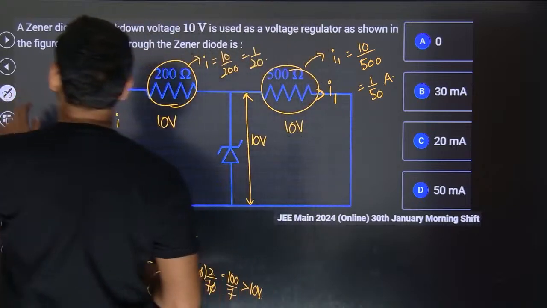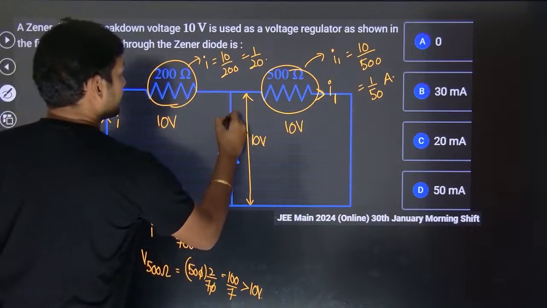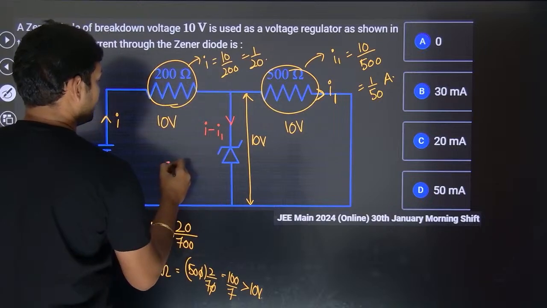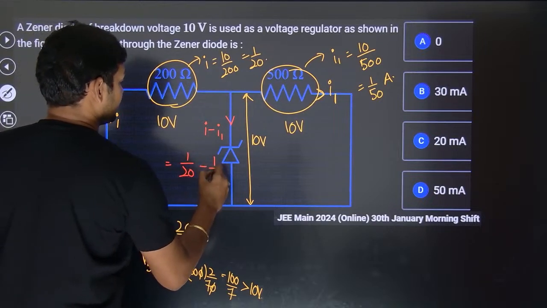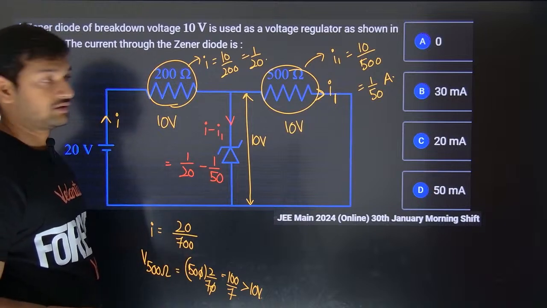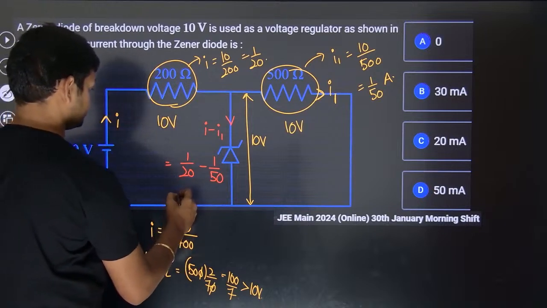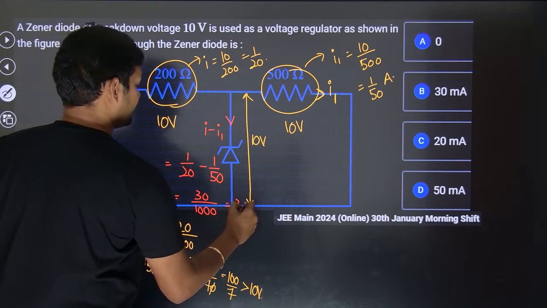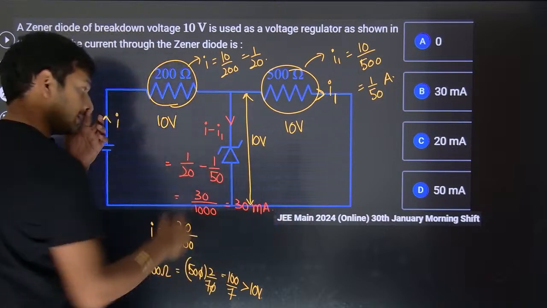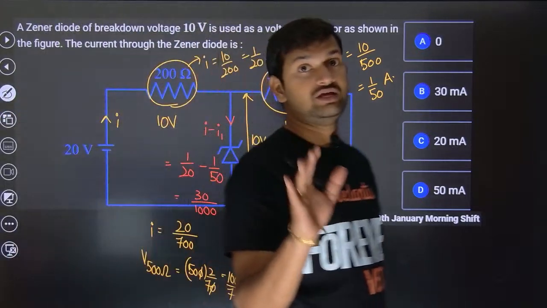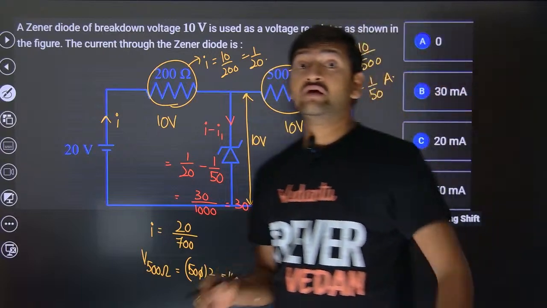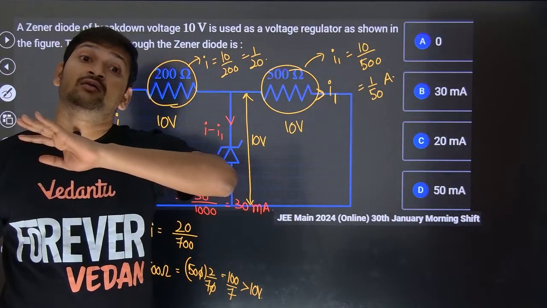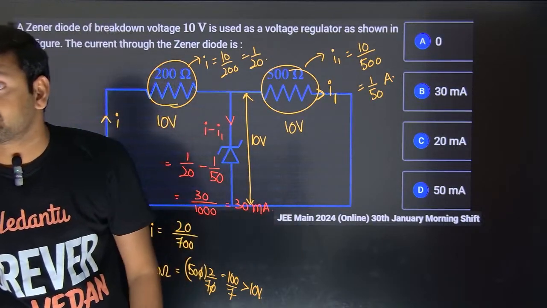Then how much current is going to go through the Zener diode? The current through the Zener diode is going to be I minus I1, which is 1 by 20 minus 1 by 50, which comes out to be 30 divided by 1000. So you can say 30 milliamps is going to go through the Zener diode. So first of all, be careful when these questions are given. First, you have to see whether the Zener diode has reached the breakdown situation or not.